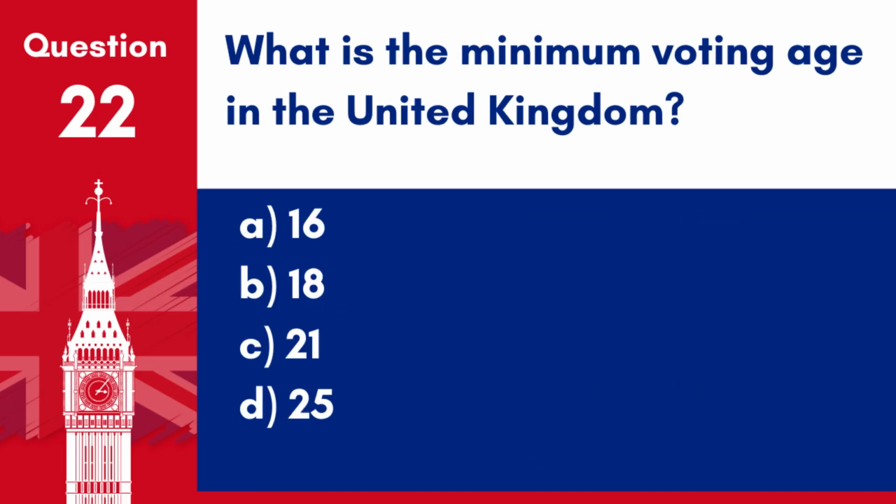Question 22. What is the minimum voting age in the United Kingdom? A. 16. B. 18. C. 21. D. 25. Answer: B. 18. The minimum voting age in the United Kingdom is 18 years old for most elections.